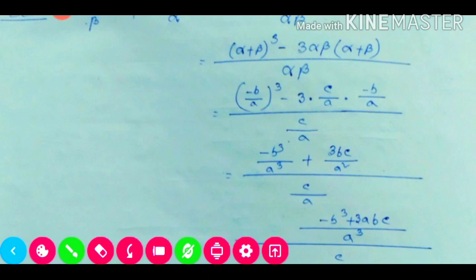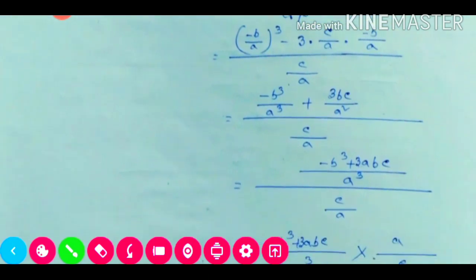Now again we'll take LCM. In the top numerator we will take LCM. The LCM will be a cube. So if we take LCM, it will be minus b cube plus thrice ABC, because here it is a square and the LCM is a cube, so one a more remains. So with a we will multiply 3bc, so it will be thrice abc.